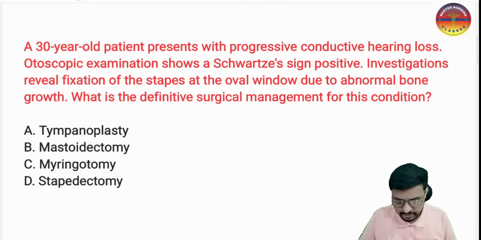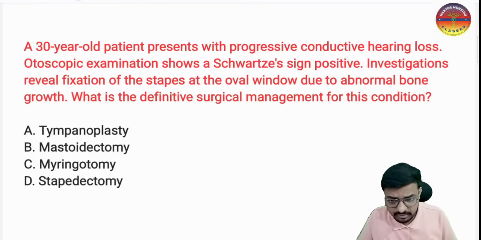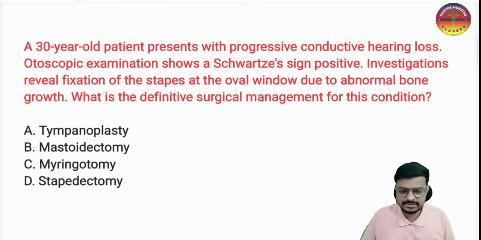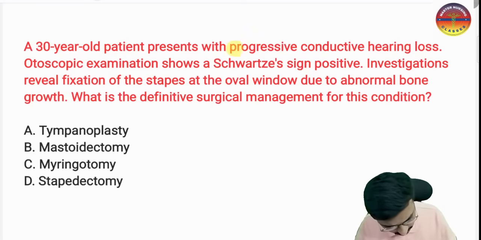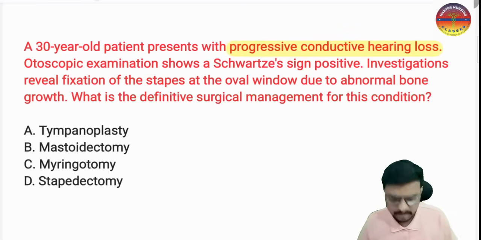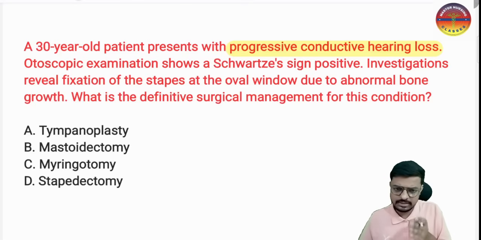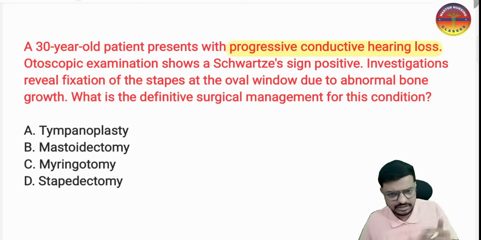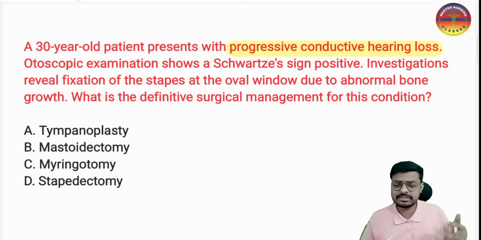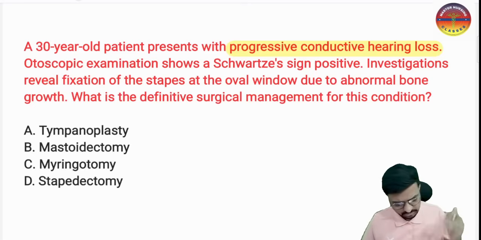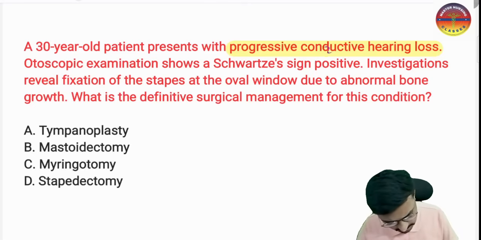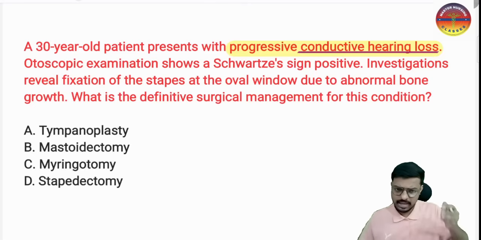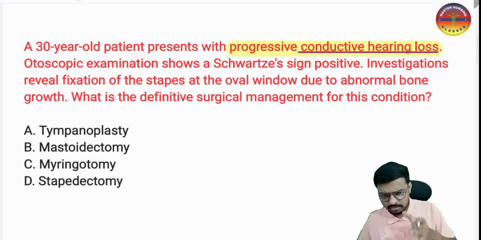The question is, a 30-year-old patient is presenting with a progressive conductive hearing loss. So which problem is there here? Here we have the conductive hearing loss. It means the problem may be in the external ear or else in the middle ear. If sensorineural hearing loss is there, that is a problem in the inner ear. So here it means we have the problem in the external ear or in the middle ear.